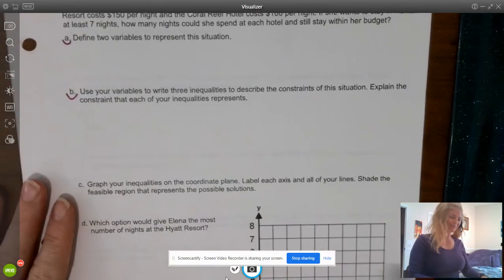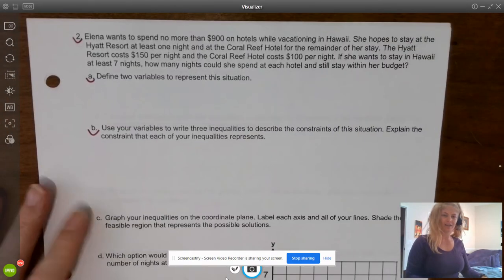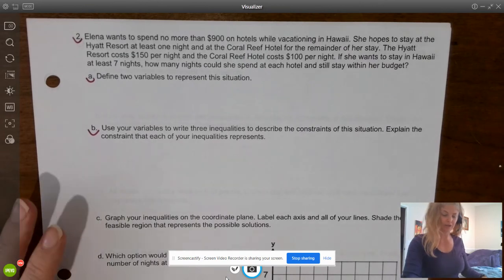Lucky girl, huh? Okay, so taking a look, and obviously she didn't have to quarantine. She just wants to stay there 7 days.